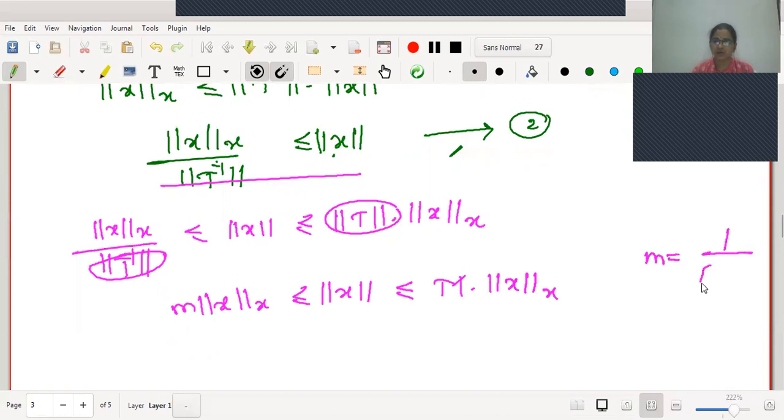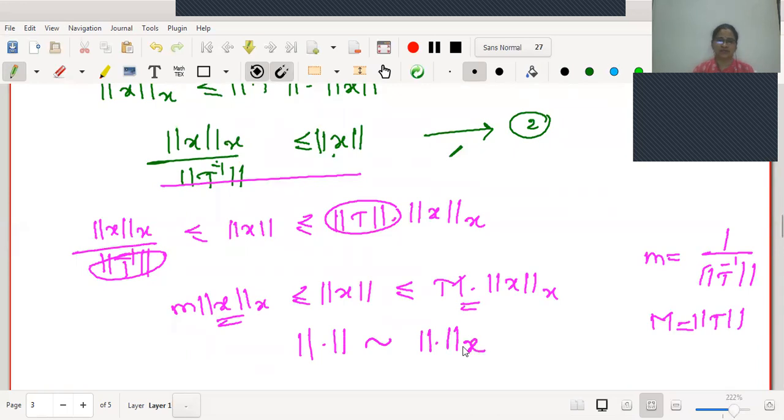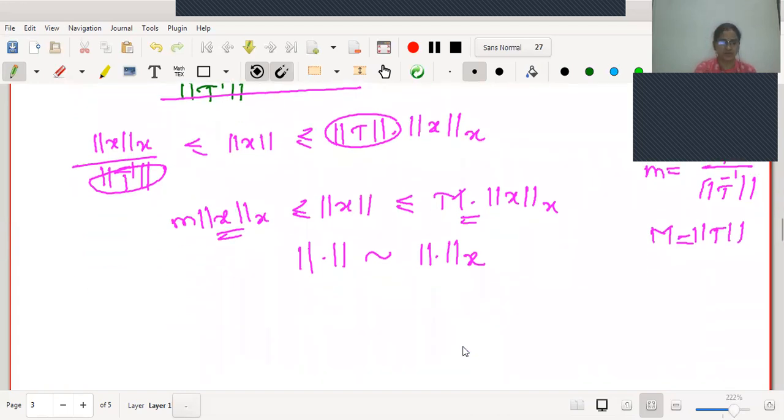Small m is 1 upon norm T inverse and capital M is norm of T. Therefore, with this inequality one can very easily say that the new norm is equivalent to norm X. Therefore, both the parts we have proved: the new norm defined is a norm and is equivalent to the original norm, that is norm X. Similarly, one can go for the second part of the proof.